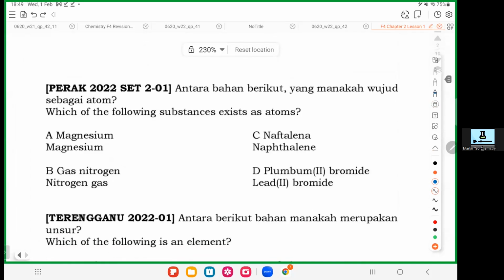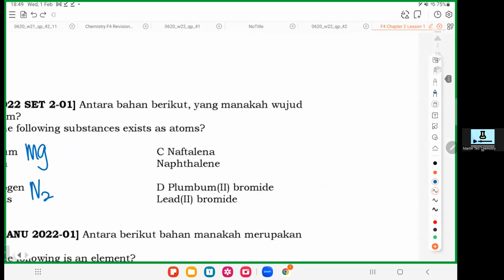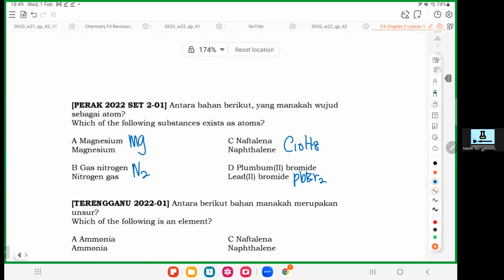This is a PT3 paper in year 2022. Among the substances, who is atom? Same thing. For today, I'll give you the formula first. Magnesium is Mg. Nitrogen gas is N2. Remember, most of the gas got 2. Many people thought nitrogen is N. No, N2. Most of the gas got 2. Naphthalene, the mothball, C10H8, no need to memorize. Lead bromide, PbBr2. All these formulas, no need to memorize, yeah, right?